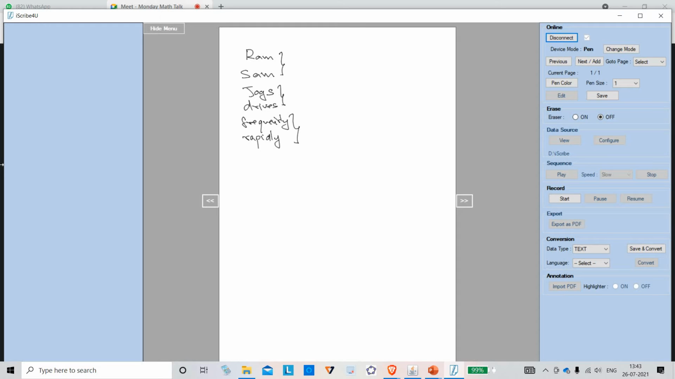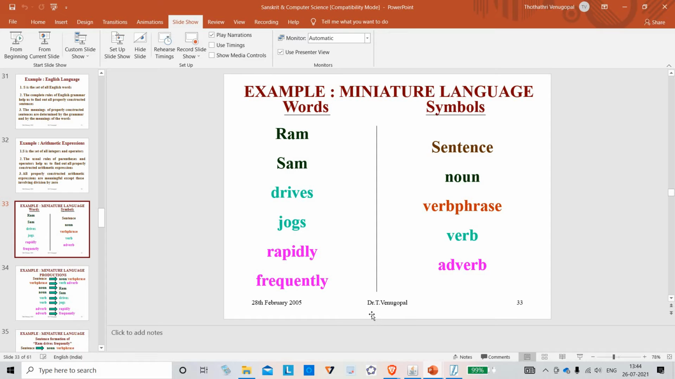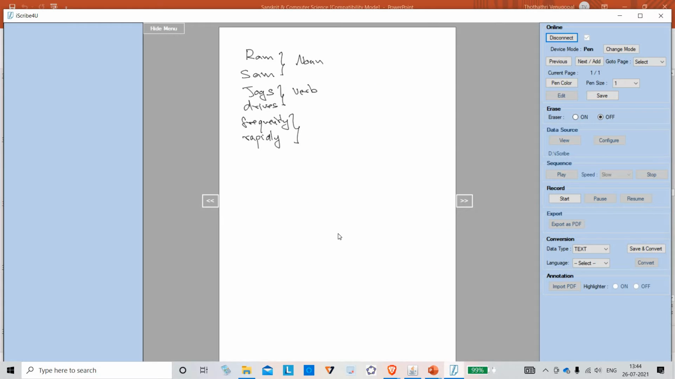These are called nouns, and these are called verbs, and these, what are they? Adverbs. Okay. These are nouns, verbs, guys. These are adverbs.